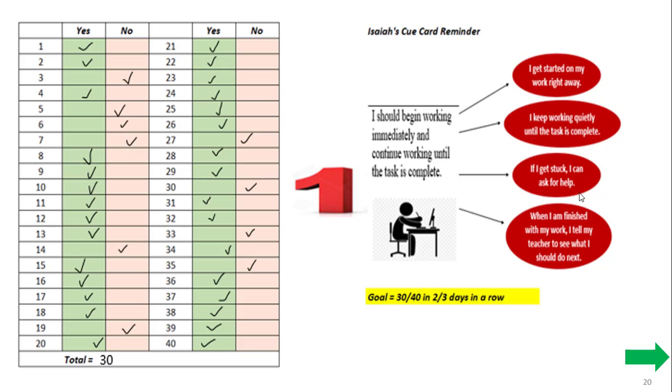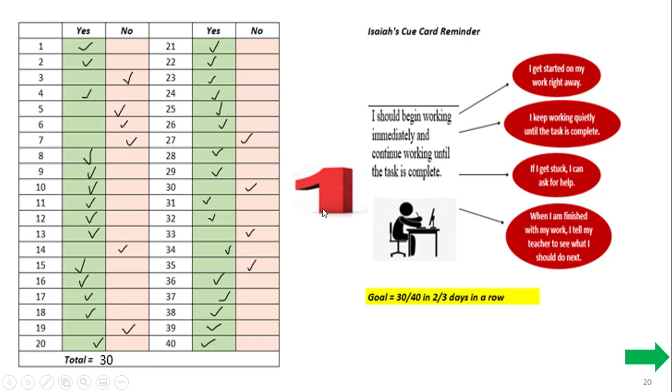And here's another example of what that might look like when you're using your cue card reminder. Let's say that you have been sitting in a lesson for 10 minutes, and every 20 seconds you hear the phone buzz. You're going to say either you're beginning to work immediately or you're not. You're working completely and quietly and until the task is complete, or you're not. So if you're getting stuck, you've asked for help, or you're not. So it's either yes or no. When you're finished, have you asked your teacher what you're going to be doing next? Have you asked for a break? Has your teacher told you what it is you're going to be working on next?